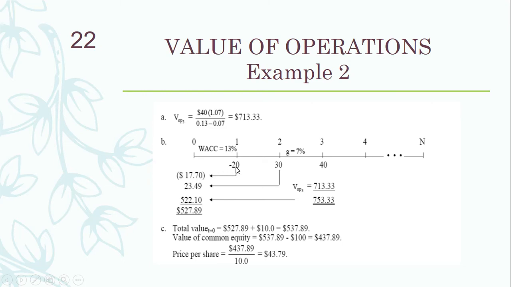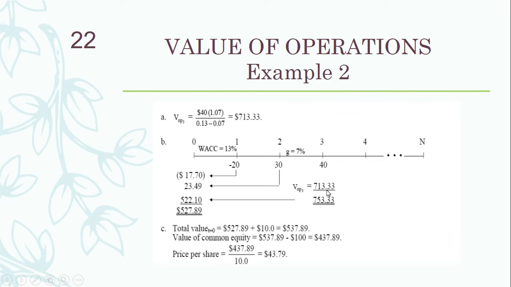This is the future value, 20 divided by 1.13 raised to power 1. Remember, this is negative, so we put brackets to indicate a negative value. Then for the 30, again 30 divided by 1.13 raised to the power 2, which gives us the present value of 23.49.